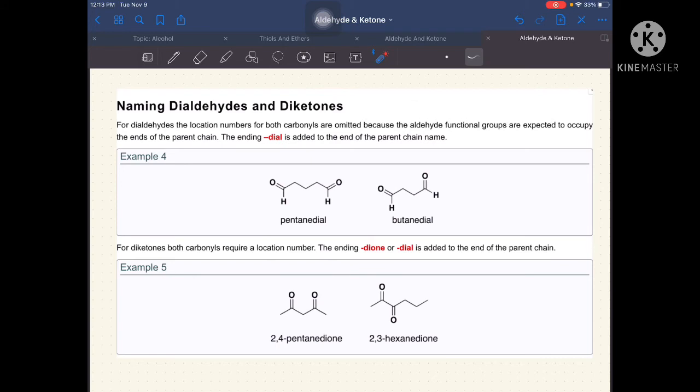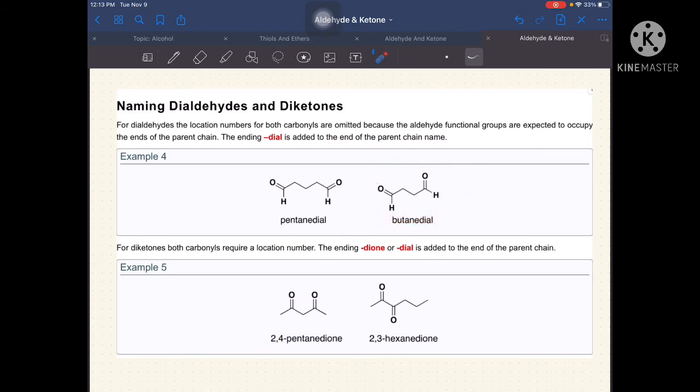And since it's an aldehyde, you will be expecting it at the end. Then after that, all you have to do is count the number of carbons there. So, like this, we have 5 carbon atoms, that is pentane. Since it's a dialdehyde, it becomes dial. So, as well as in this example.